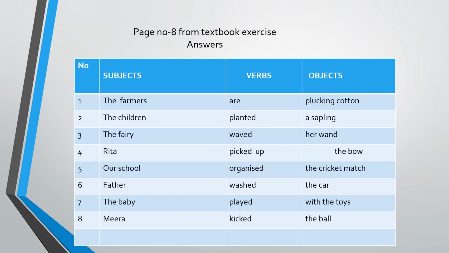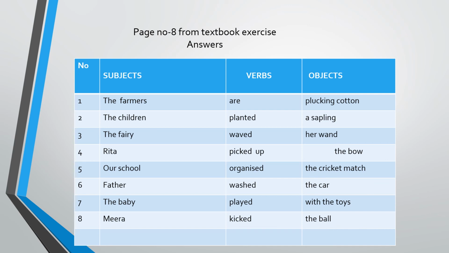Next, page number 8. On page number 8, there is an exercise to identify the subjects, verbs and objects in the sentences. So you have to read the sentence and prepare a table like this and write down the answer. Subject given, verb given, object given. Verb plus object becomes a predicate.